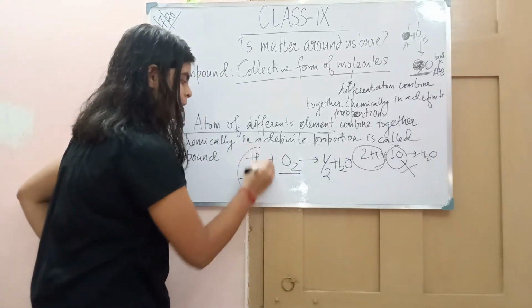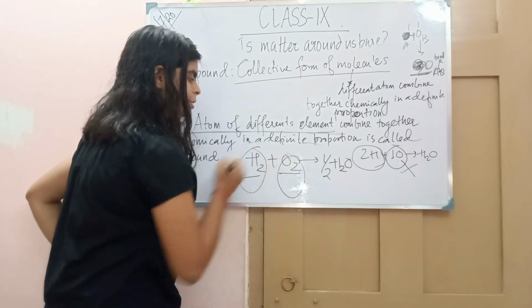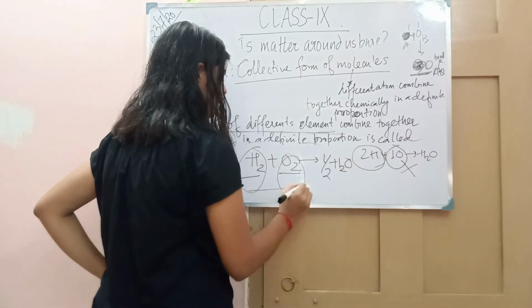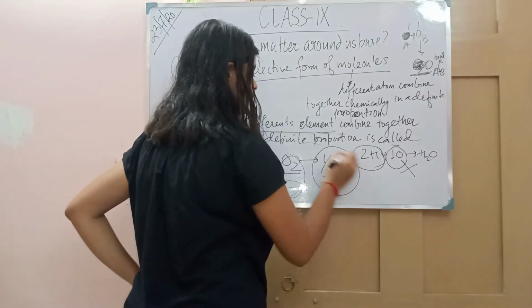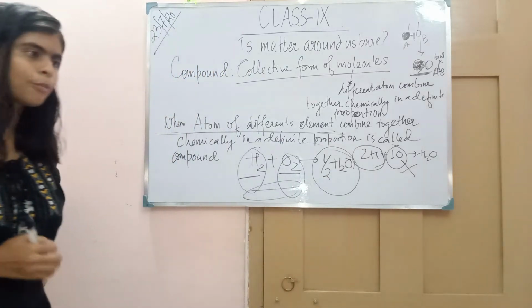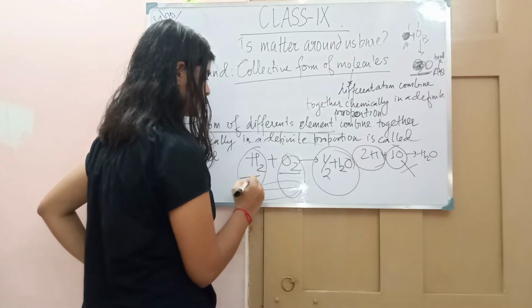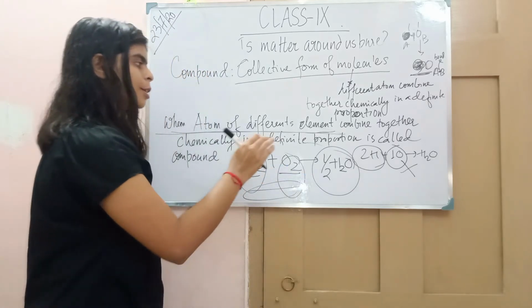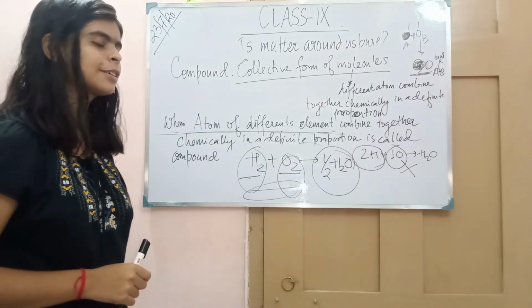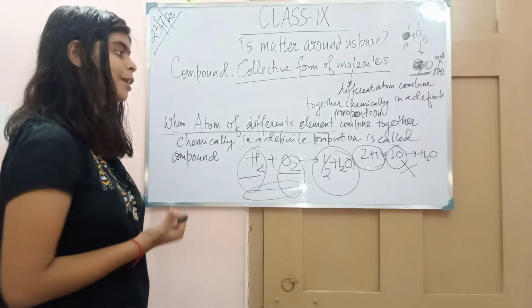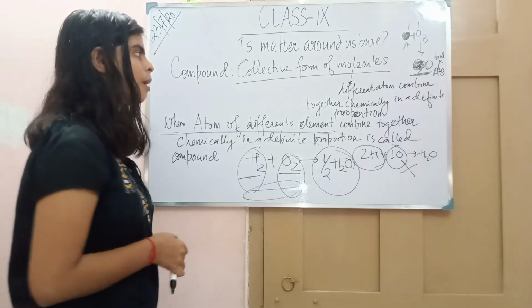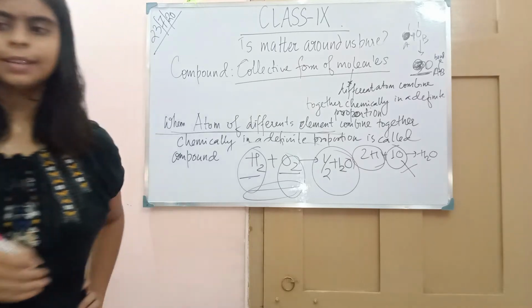It is one kind of element, and this is another kind of element, and they combine together in a definite proportion, 2:1, and give us a compound. Now let's understand this.